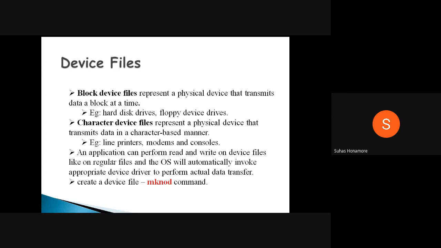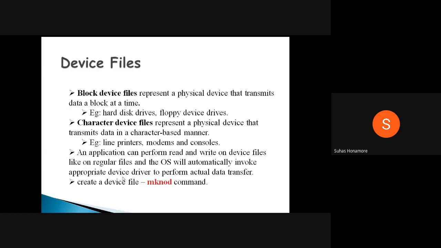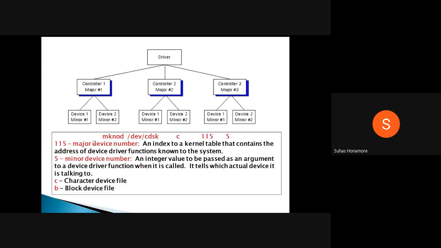How it takes care of this, we will study with respect to the inode number. Then the next thing is to create a device file. Like we had mkdir for directories, here we also have a command, which is mknod. Note the spelling: mknod. This makes a node file, that is, the device file we are creating. This is how devices are normally represented.